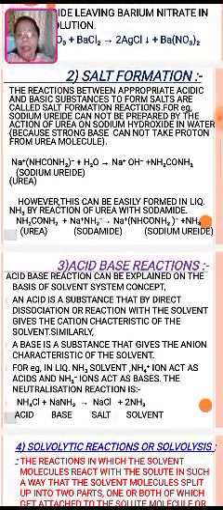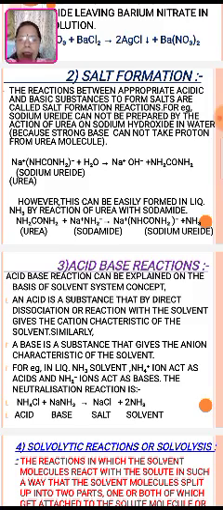Now third, the acid-base reaction. It can be explained on the basis of the solvent system concept. An acid is a substance that, by direct dissociation or reaction with the solvent, gives the cation characteristic of the solvent. Similarly, a base is a substance that gives the anion characteristic of the solvent.